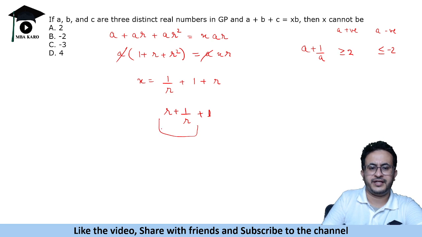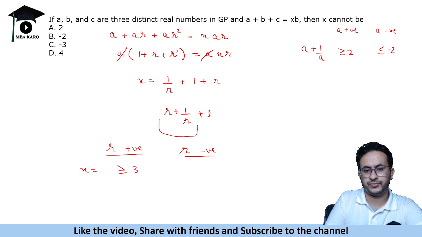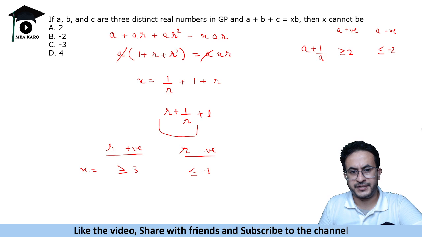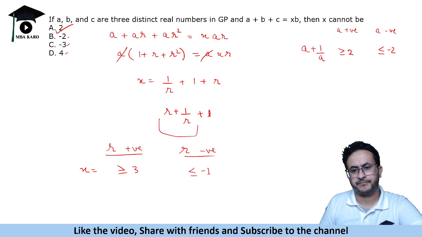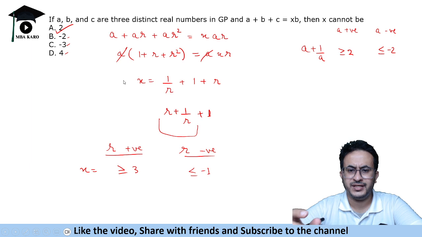So we see that if r is positive, or r is negative, x is going to be greater than or equal to 3, because it is 2 and this is 1, and this is minus 2 plus 1, minus 1. So x is either greater than or equal to 3 or less than or equal to minus 1. So minus 3 is permissible, right? Minus 2 is permissible, 4 is permissible, 2 is not possible. Okay, so we have to use this inequality thing.